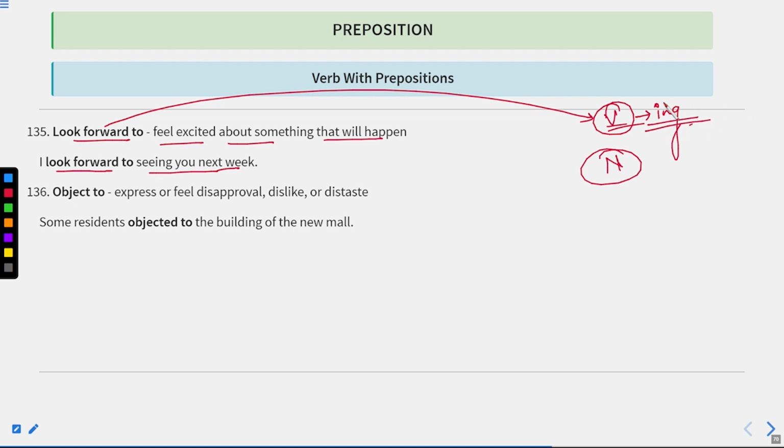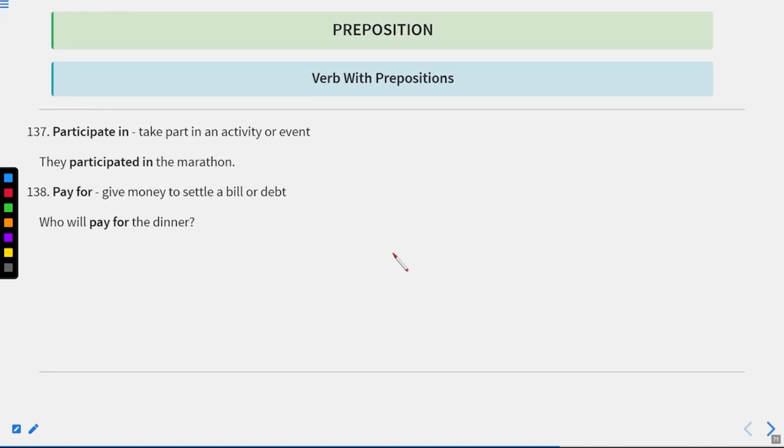Also, we can also have a phrase looking forward to. Okay. So I'm looking forward to, or I look forward to seeing you next week. Object to means express or feel disapproval, dislike or distaste. Some residents objected to the building of the new wall. Okay. Now let us move to the next one.